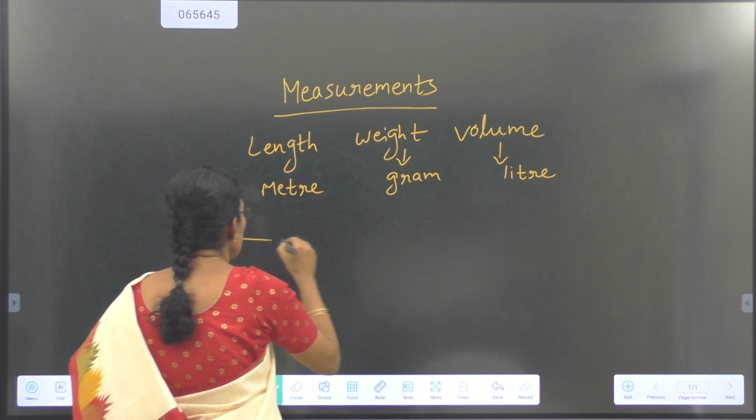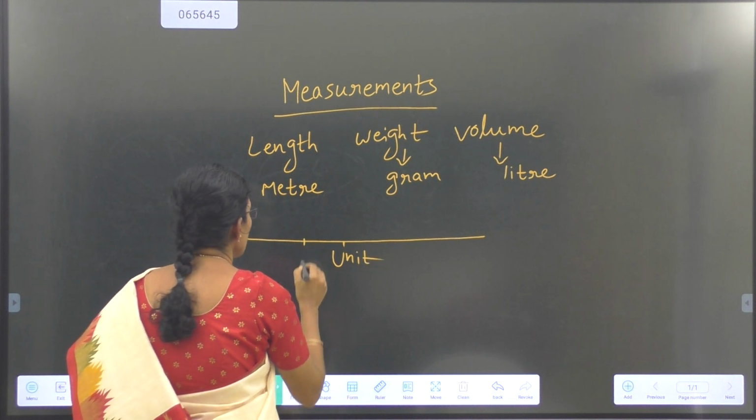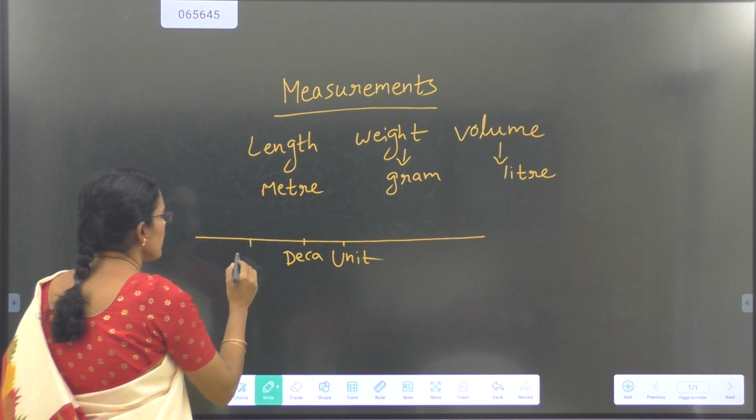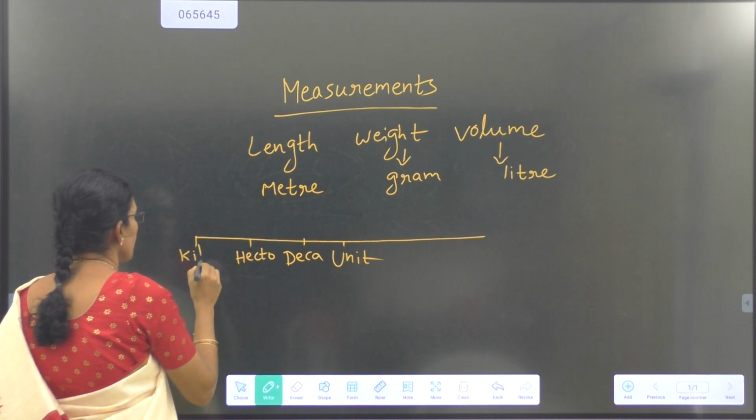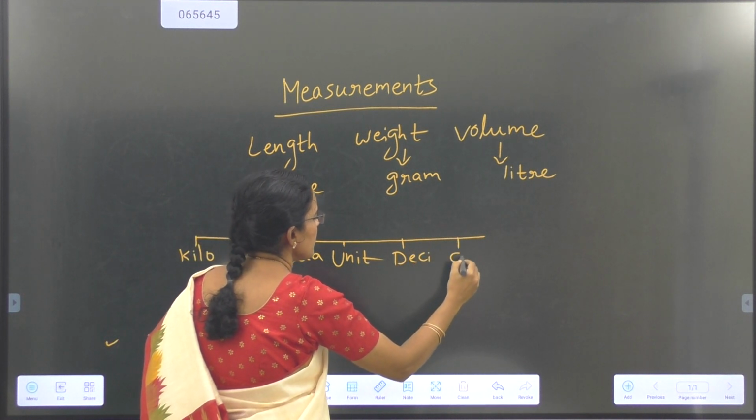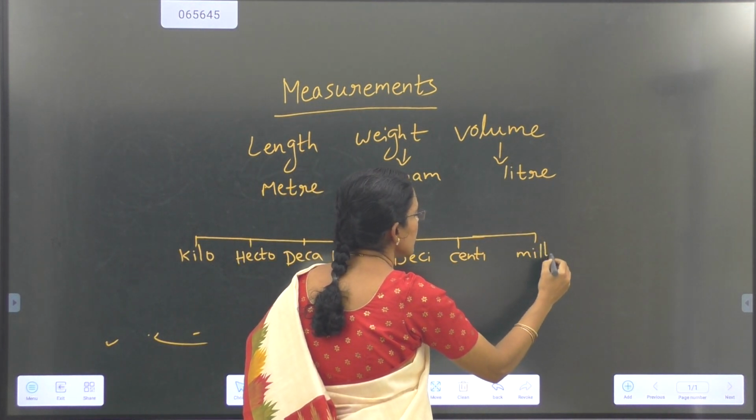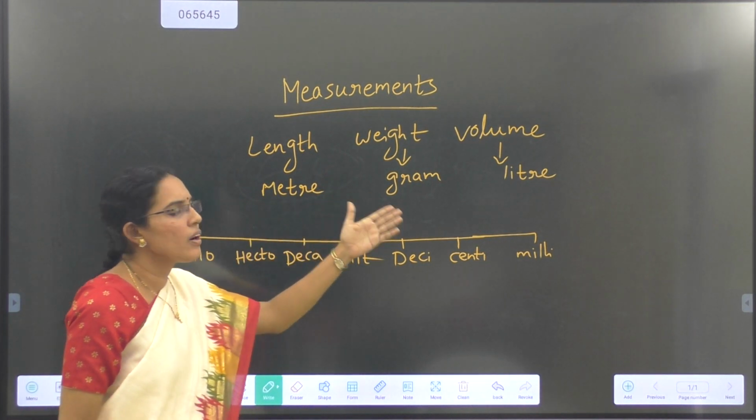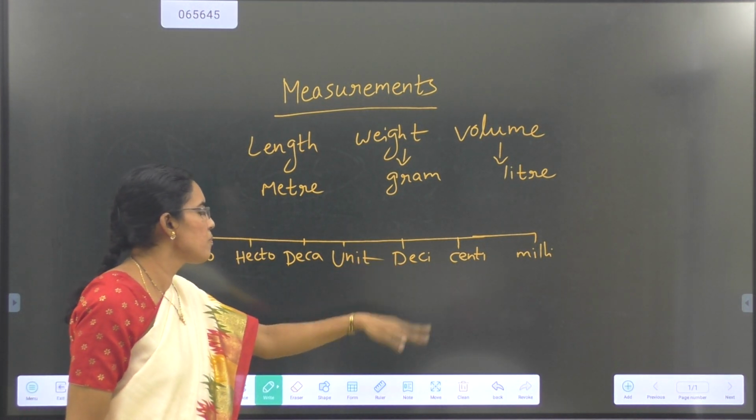Those units are unit, and then on the left hand side, deca, then hecto, and then kilo. On the right hand side the units are deci, centi, and then milli. These are the 7 units in the metric system. Unit may be either meter or gram or liter, anything we can take. Unit, deca, hecto, kilo, deci, centi, milli.